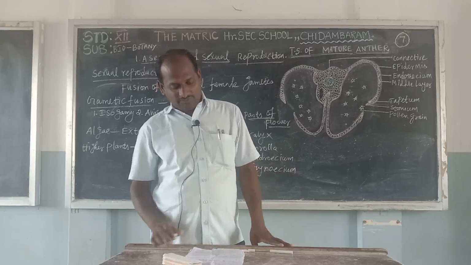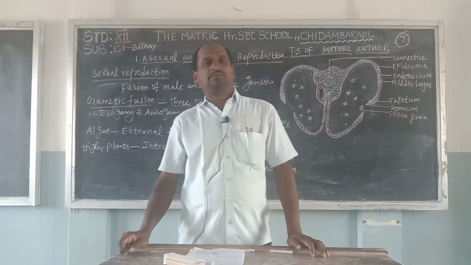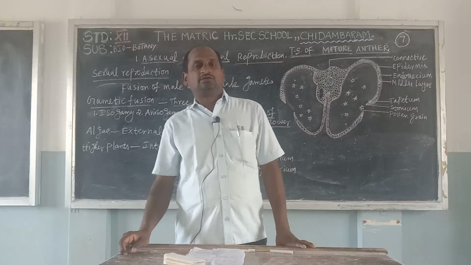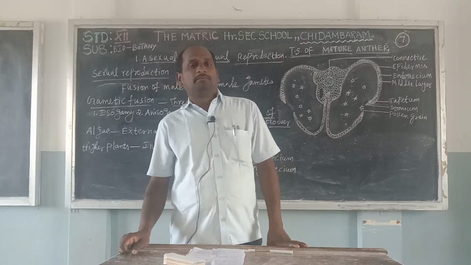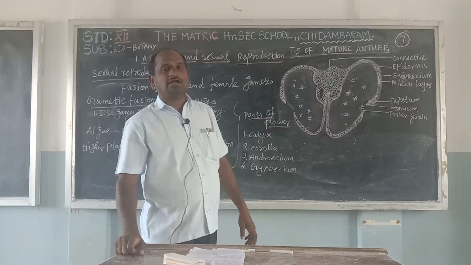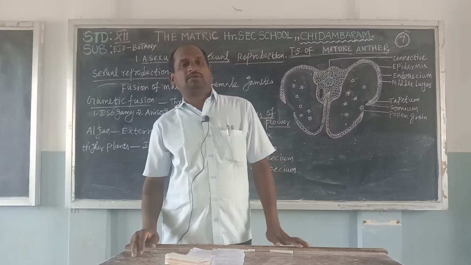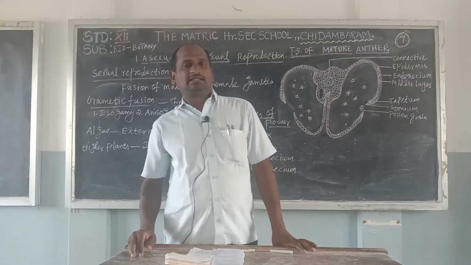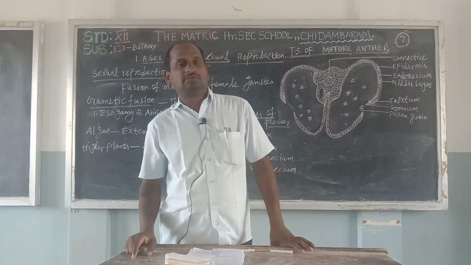Next, the importance of flowers. A flower mainly holds 4 parts. Androecium is the male part and gynoecium is the female part. Next, the parts of the flower: the anther is male, the stigma and ovary belong to the female gynoecium.